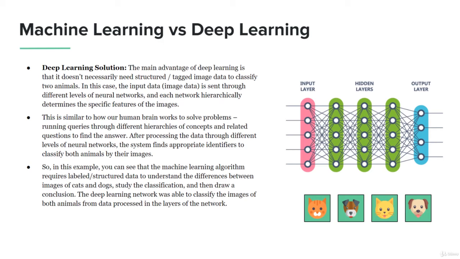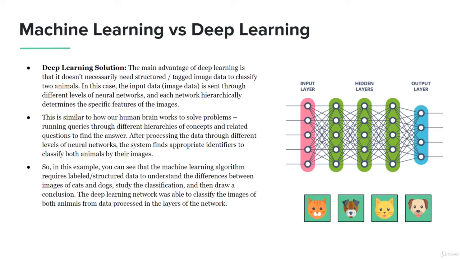The deep learning network was able to classify the images of both animals from the data processed in the layers of the network. So that's the biggest difference there. The machine learning algorithm requires the data to be labeled and structured to understand the differences between the cat and the dog, while deep learning is able to classify the images based on the data processed in the layers of the network.